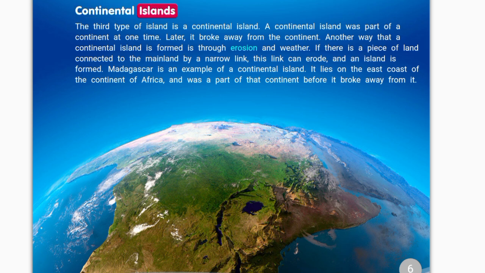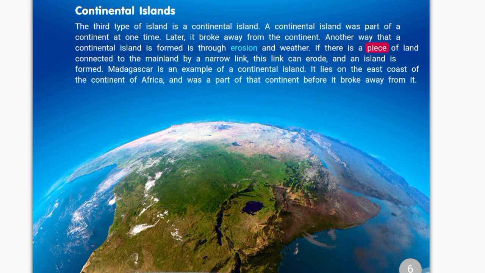Continental islands. The third type of island is a continental island. A continental island was part of a continent at one time. Later, it broke away from the continent. Another way that a continental island is formed is through erosion and weather.